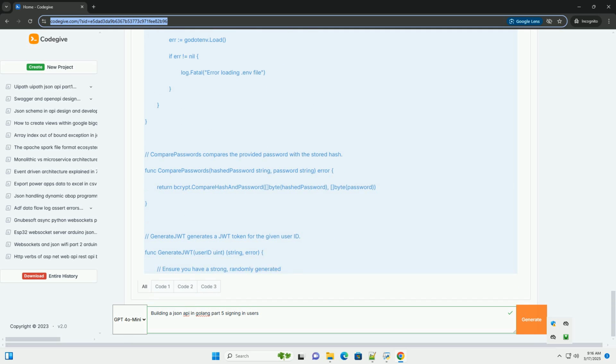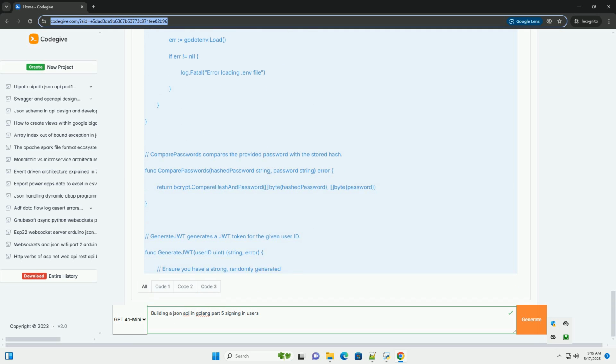Step 2. Update your user struct, if needed. Ensure your user struct has a password field. If you didn't include it in the registration process, add it now. Step 3. Hashing passwords, during registration. If you haven't already done this in your registration endpoint, update it to hash the user's password before saving it to the database. This is essential for security. Never store plain text passwords.